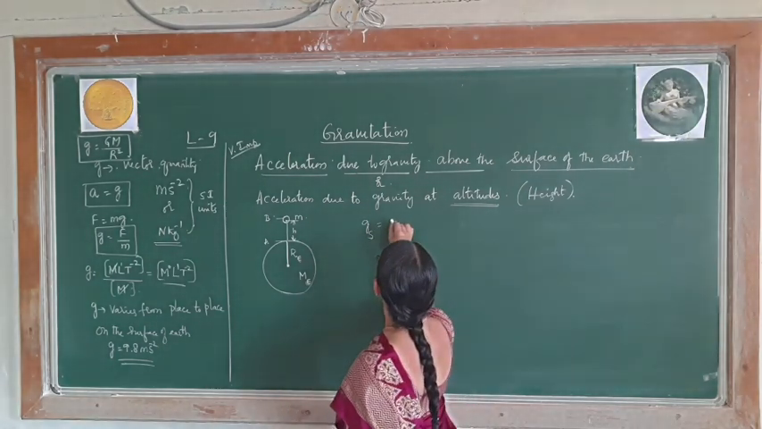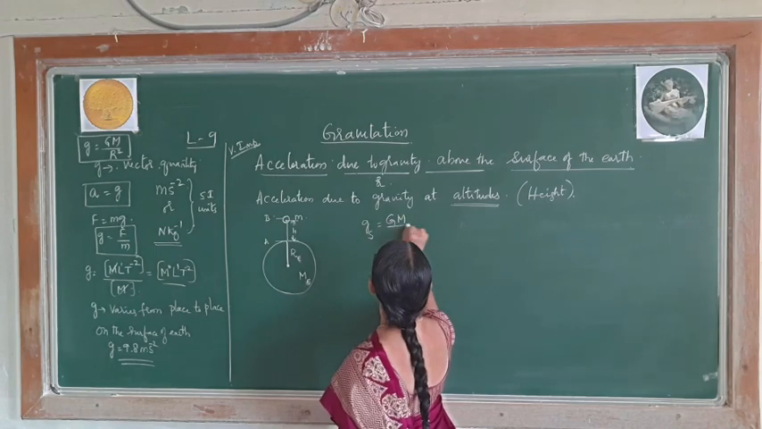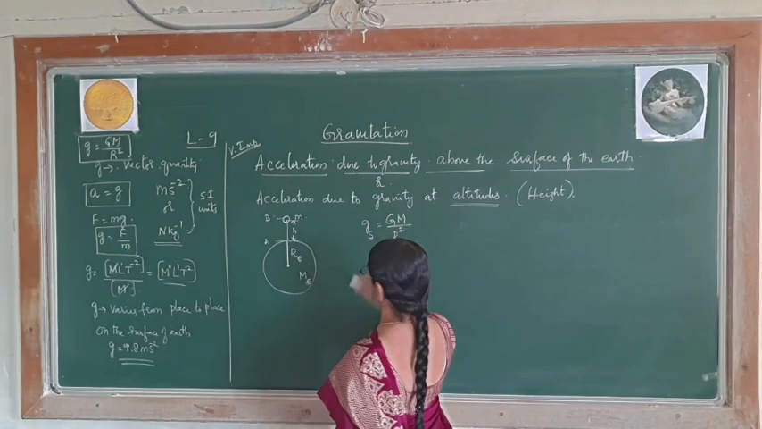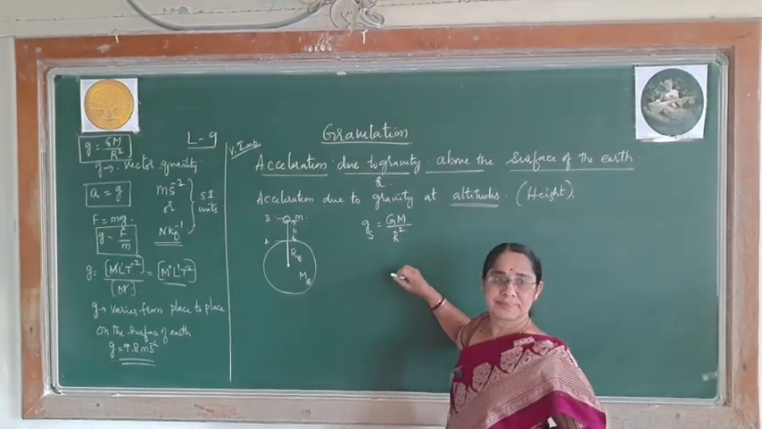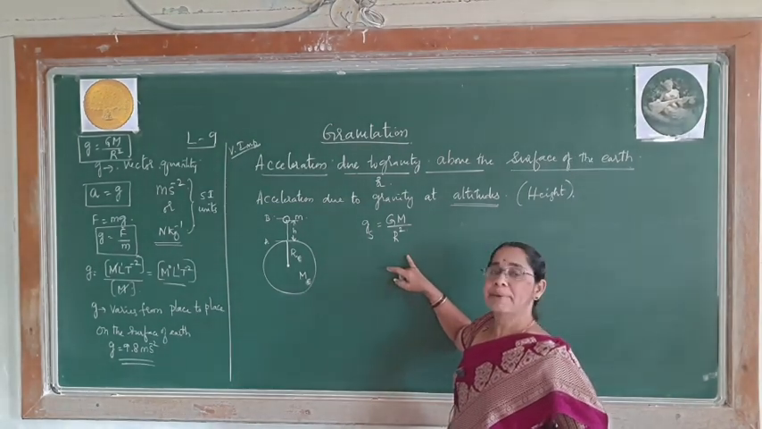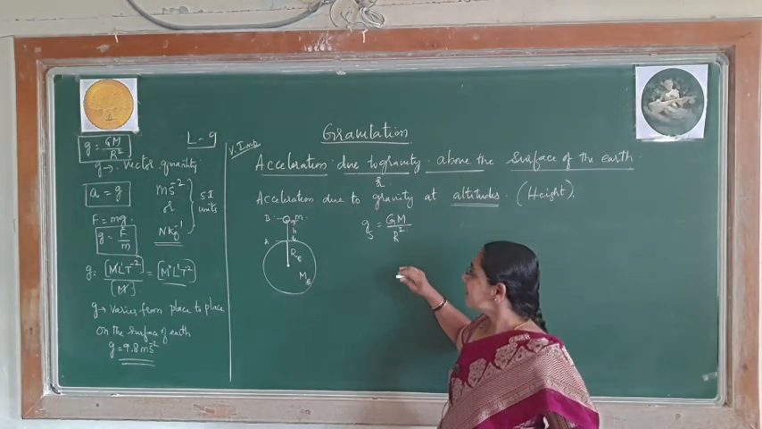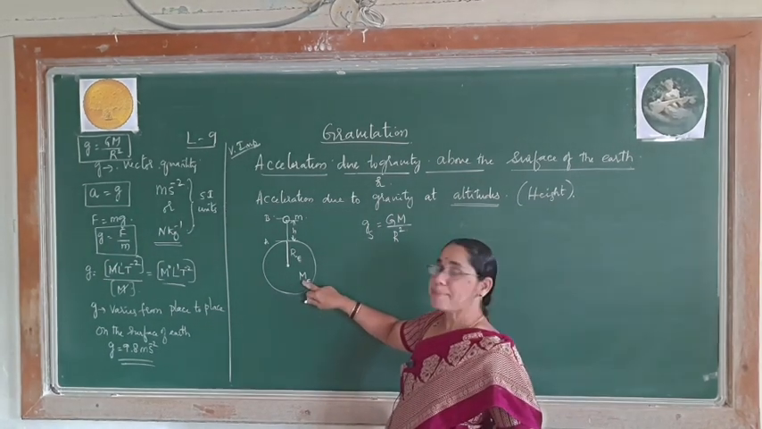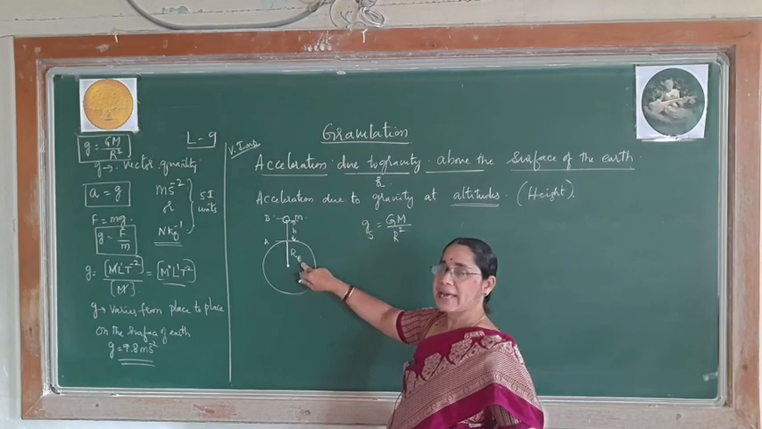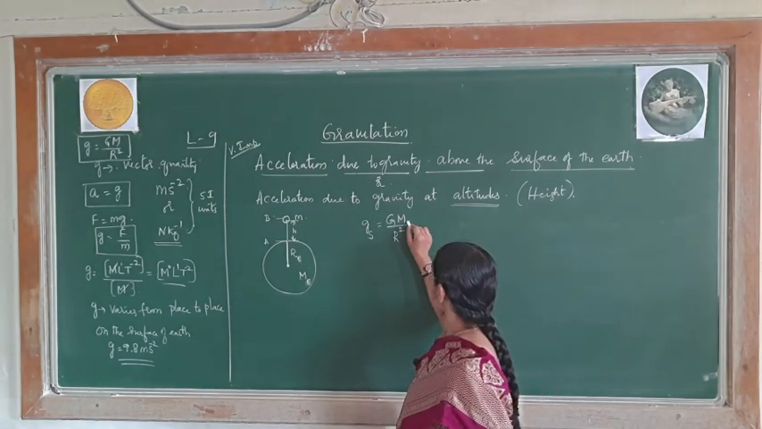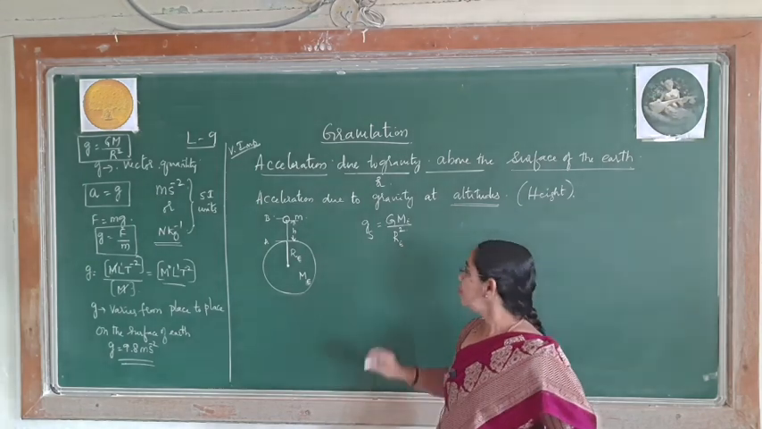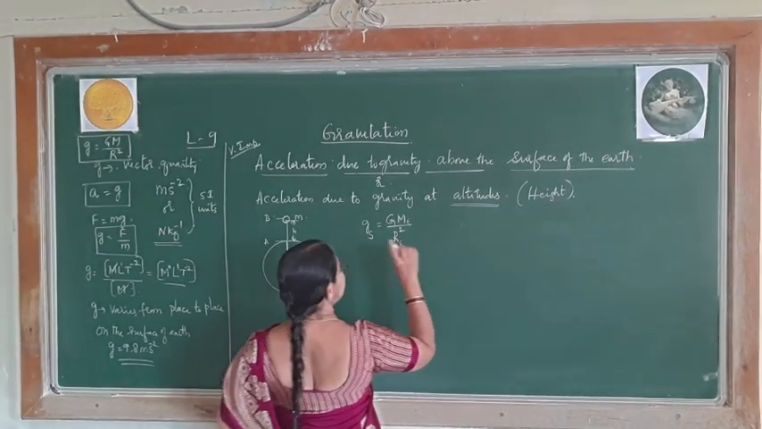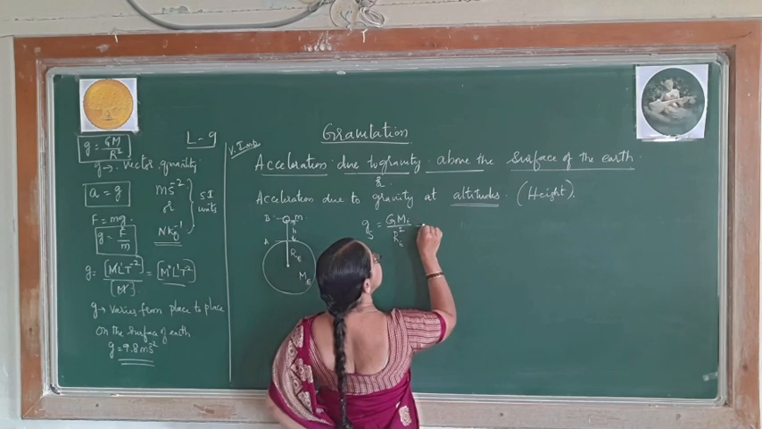That is equal to GM by r square, exactly on the surface of the earth. Is it clear? So GM by r square. But remember here, I have taken mass of the earth as Me and radius of the earth as Re. So for your reference, I write this is Me and this is Re. Hope you have understood. This is equation number 1.